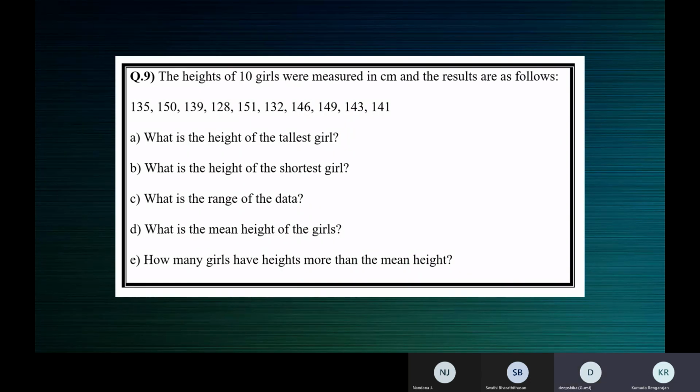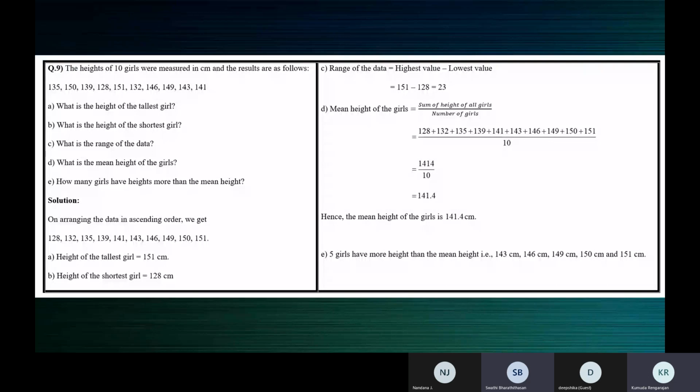Yeah. Okay, what is the total? What's the total? Tell me. 142.1, ma'am. Okay, the mean is 142.1. Let us see that. Ma'am, I got a different answer, ma'am. Let us see. I got this answer, ma'am. 141.4. Okay, fine. I think Deepshita, your totaling must be off, you said 141.1. Correct? Yes, ma'am. You didn't get this total, right? 1414. Did you get this total? No, ma'am. Please check the total, nothing else.